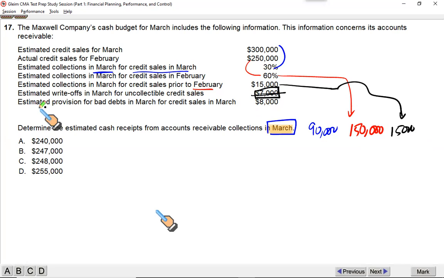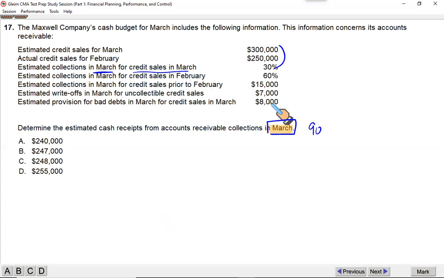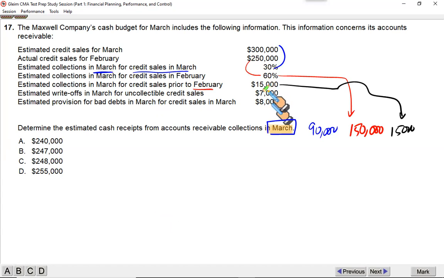What about the last line? Estimated provision for bad debts, also called allowance for uncollectible accounts, in March for credit sales is $8,000. This is the expected bad debt. Now there is a difference. Let me explain this. What you see here, this 7,000 is the actual bad debt. Customer isn't paying you. And this 8,000 is the estimated bad debt.